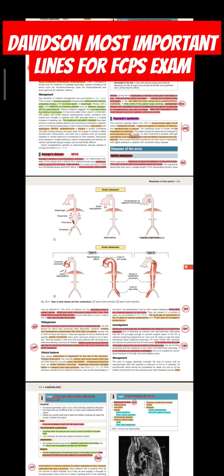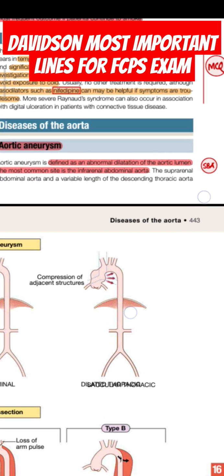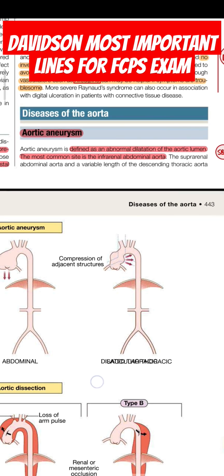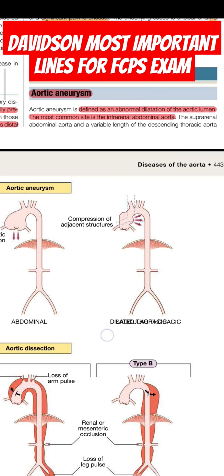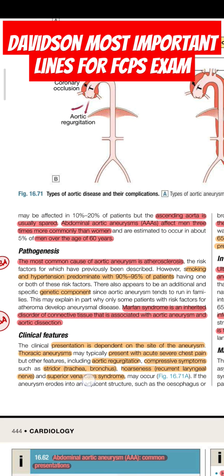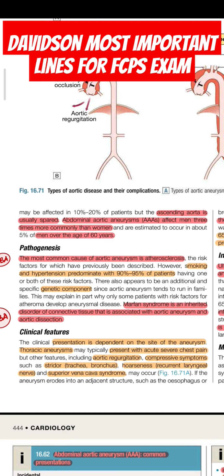Let's talk about aortic aneurysm. Most important lines for FCPS exam. Aortic aneurysm is defined as an abnormal dilatation of the aortic lumen. The most common site is the infrarenal abdominal aorta. Ascending aorta is usually spared. It affects men 3 times more commonly than women and is estimated to occur in about 5% of men over the age of 60 years.